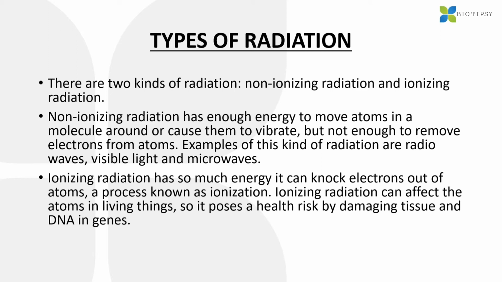Second category is the ionizing radiation, which has so much energy that it can knock electrons out of atoms, a process known as ionization. So students, please note down what is ionization. This is a very important question. Ionization is a process via which electrons are knocked out from the atoms by the ionizing radiation. Ionizing radiation can affect the atoms in living things because it penetrates through the atoms, so it poses a health risk by damaging the tissues and DNA in genes.